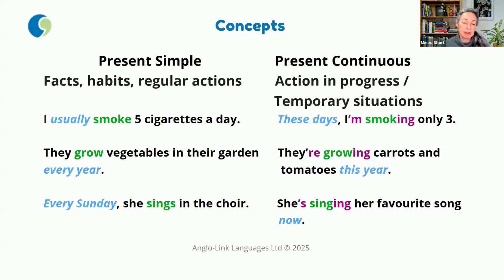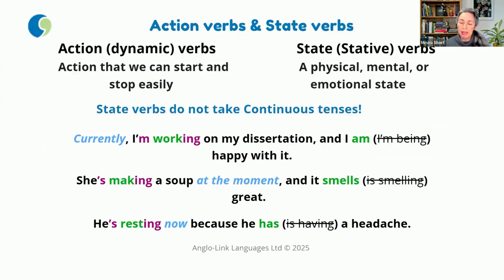So, some notes and important considerations about these two concepts. The first one is that you have to remember that there are 2 types of verbs in English, action verbs and state verbs.